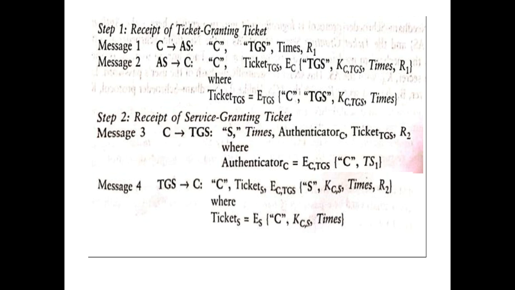By using this ticket, the client can now communicate with the server.